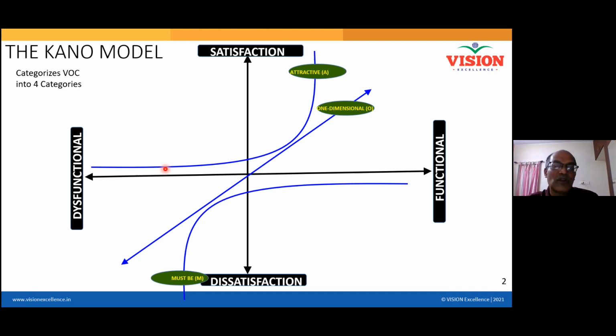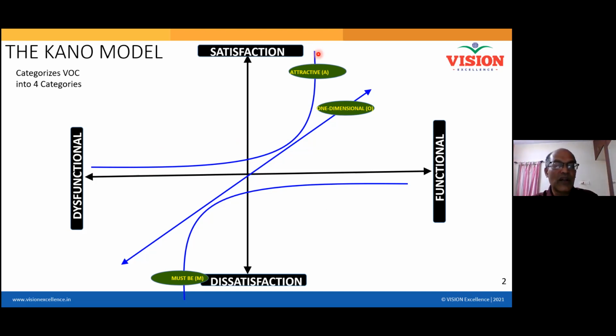Okay, so we have studied that there are 3 features. One is the must-be. The second one is one-dimensional: the more you get, the more you are interested, the more you are happy. It is satisfaction, more your satisfaction. Here, a small increment will itself start giving you satisfaction. And when you get the best, you are delighted. You will start saying, wow, what a feature, I really liked it. So this is called the third feature.